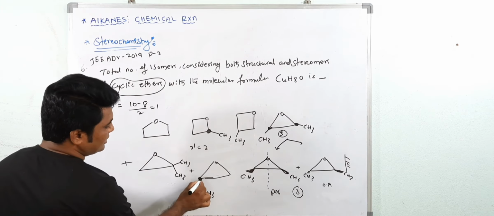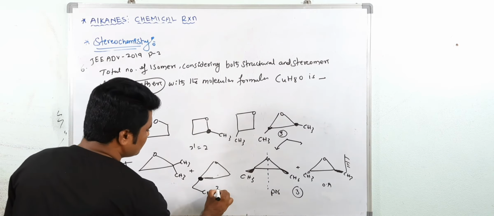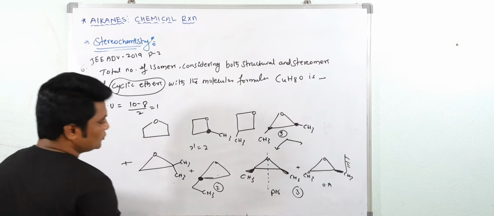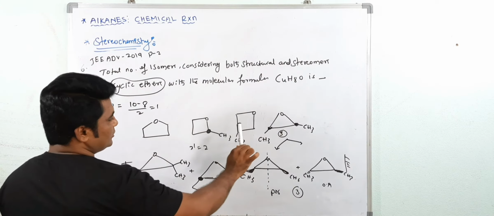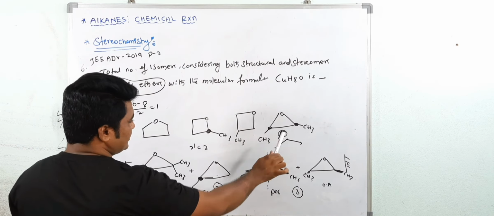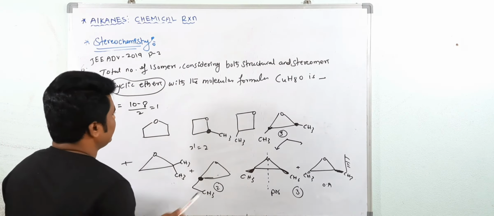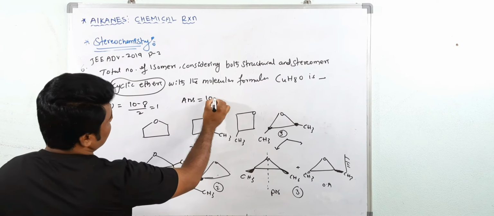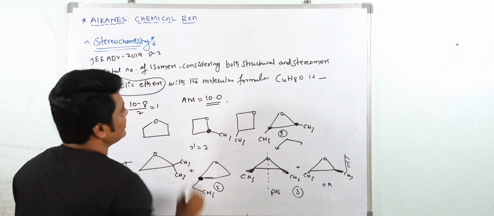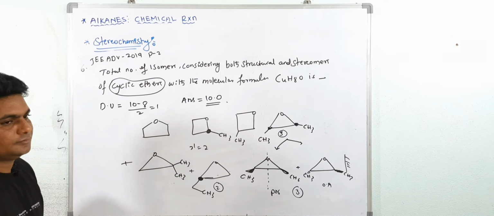Here also there is a chiral center again. Here you get 2, so the total is 10. 1, 3, 4, 4 plus 3 is 7, 7 plus 1 is 8, 8 plus 2 is 10. So what is the answer here? Total isomers: 10 is the right answer. Understood? Write it down.